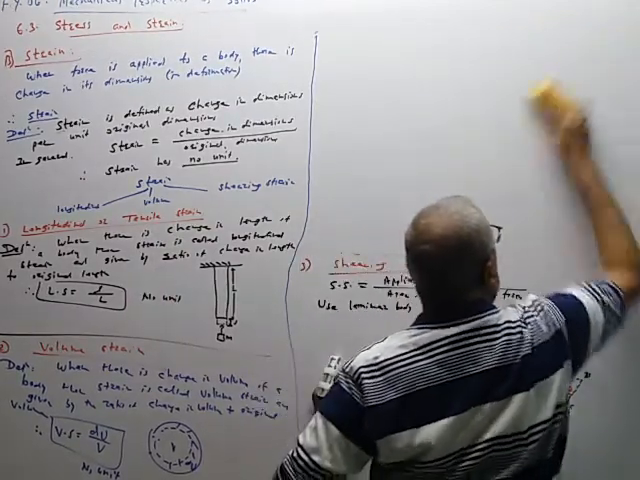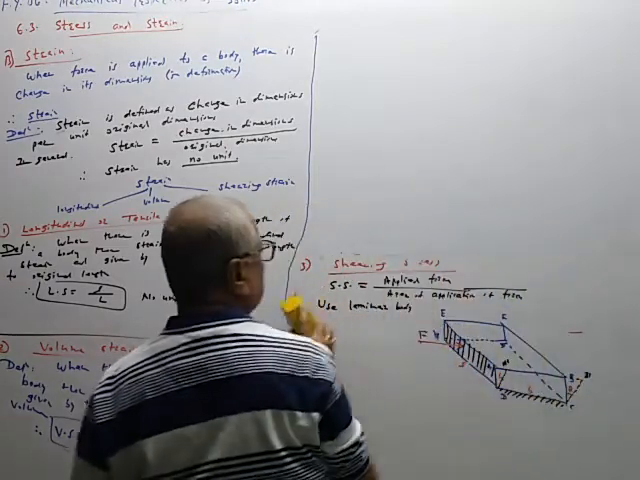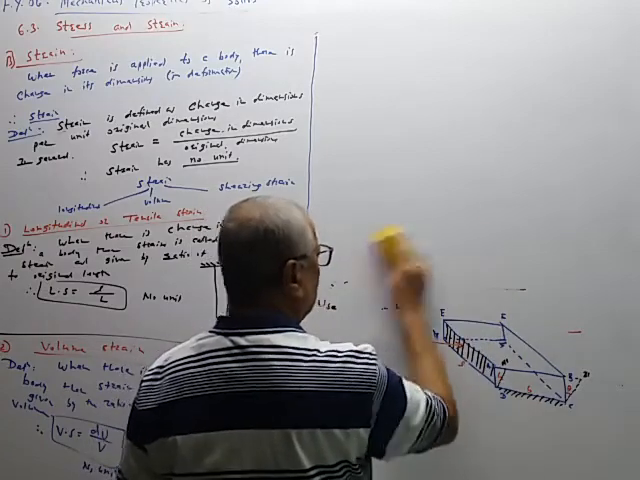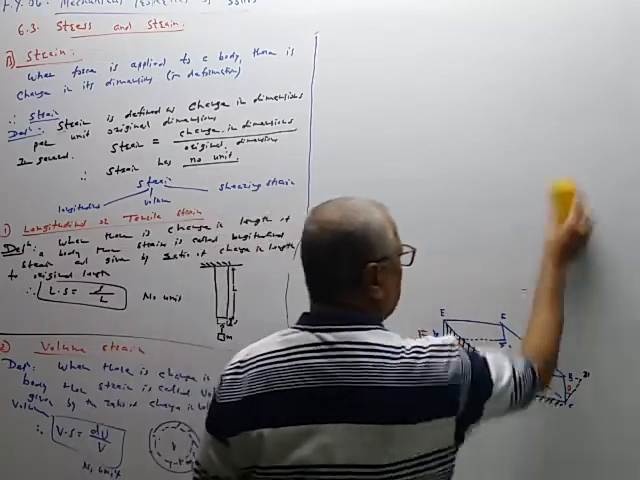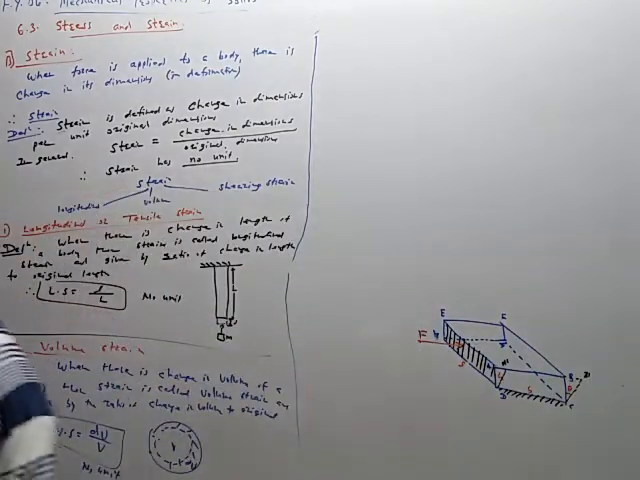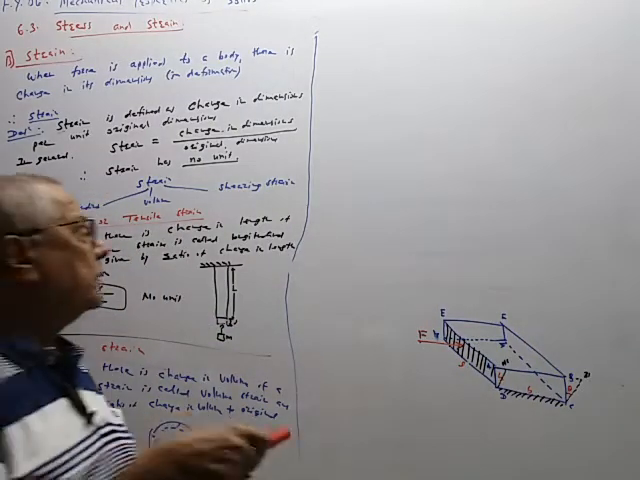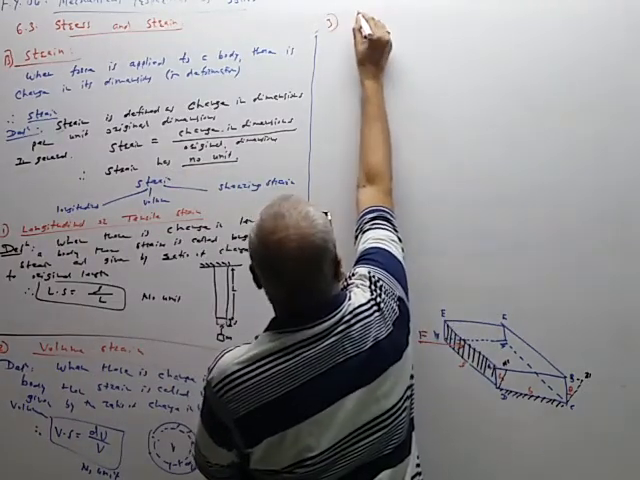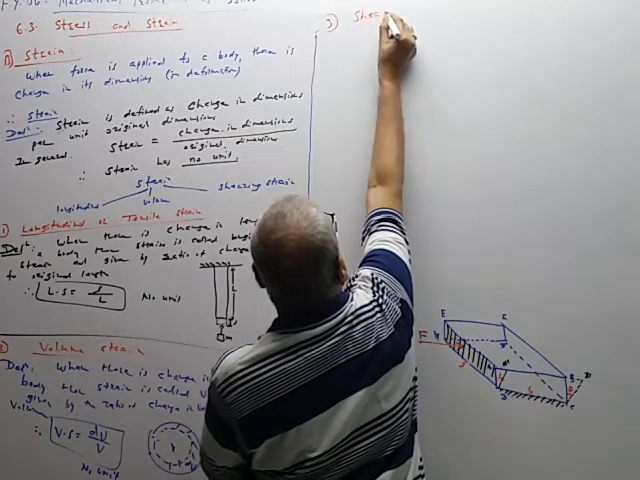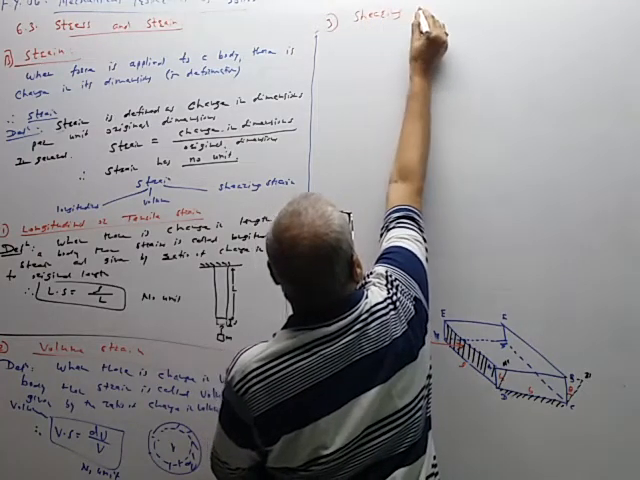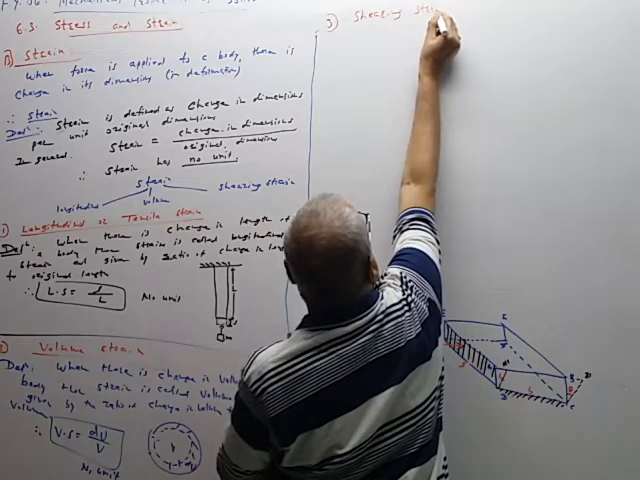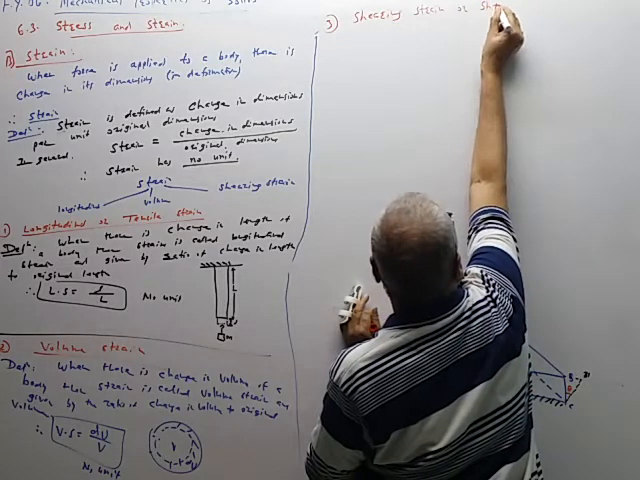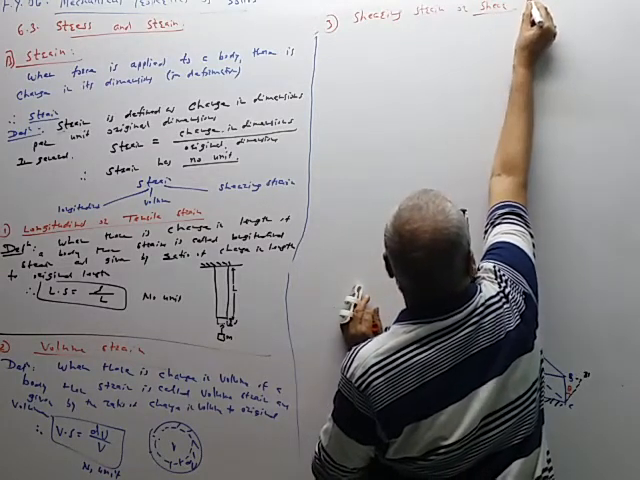So now let us consider this third type, shearing strain. So again we are considering the laminar body. Third type, shearing strain. Shearing strain, or it is also simply called the shear. It is denoted by theta.